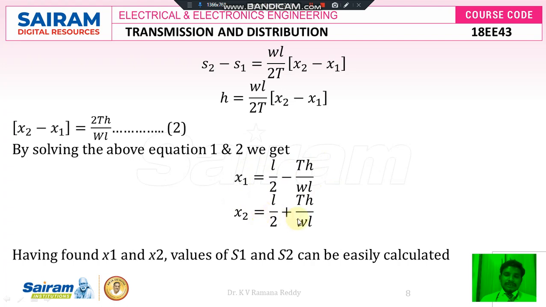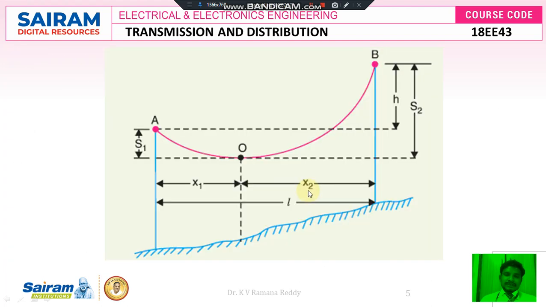In the entire derivation, if you notice here, S1 is nothing but the sag with respect to that point O and the tower A maximum height. Then similarly S2 is nothing but the sag which is calculated with respect to point O and point B of its maximum height. So therefore here ground level is unequal. If the ground level is unequal, in that case the sag we calculate is also different.